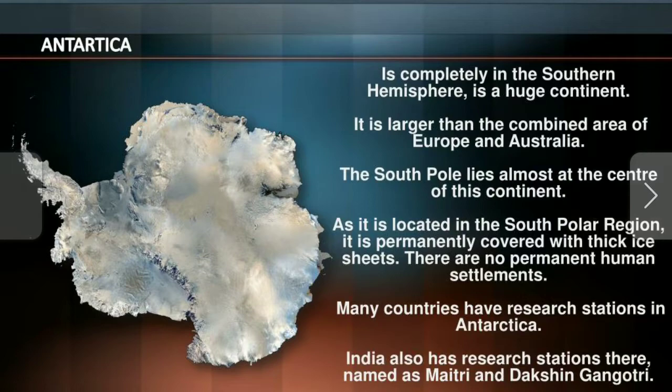In the middle of Antarctica, the South Pole lies almost at the center of this continent, as it is located in the South Polar region. So it is permanently covered with a thick ice sheet. Because of that, there are no permanent human settlements. Many countries have research stations in Antarctica. India also has stations there. The names of these stations are Maitri and Dakshin Gangotri.